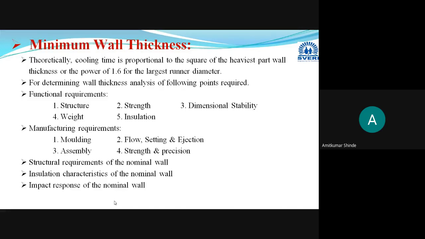If you are having any query, you can put that in the chat box. Otherwise, I will stop here. In the next session, we will discuss allowances and tolerances, design of ribs, design of corners, design of undercuts, then inserts.